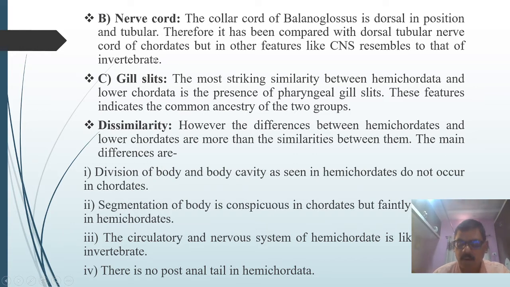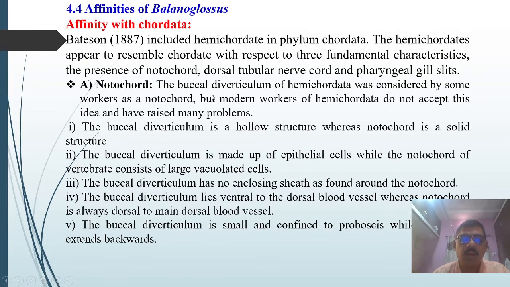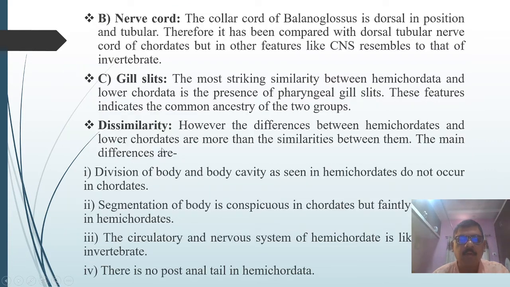There is only a similarity with the notochord in appearance. Previously, it was supposed to be the notochord, but there were objections to that theory. These are the differences between the buccal cord, the notochord, and the buccal diverticulum and the notochord. The differences between hemichordates and lower chordates are more than the similarities between them.